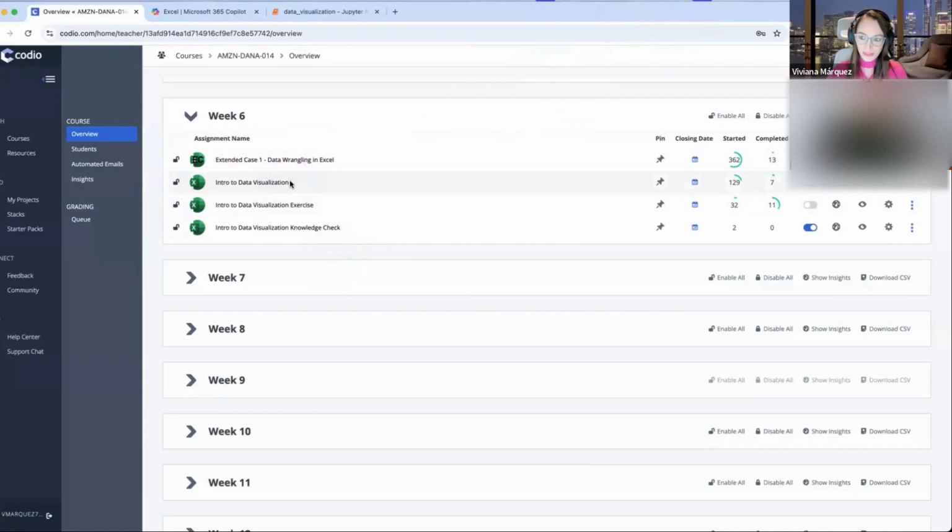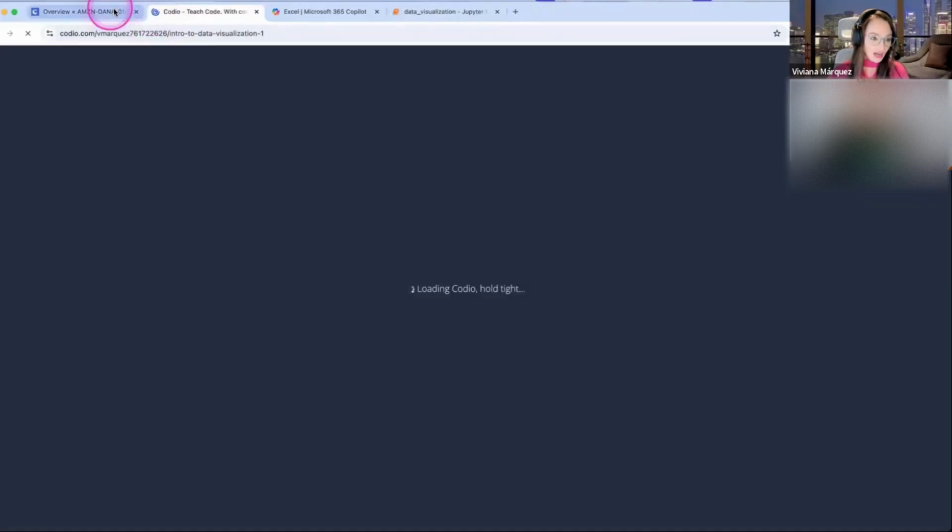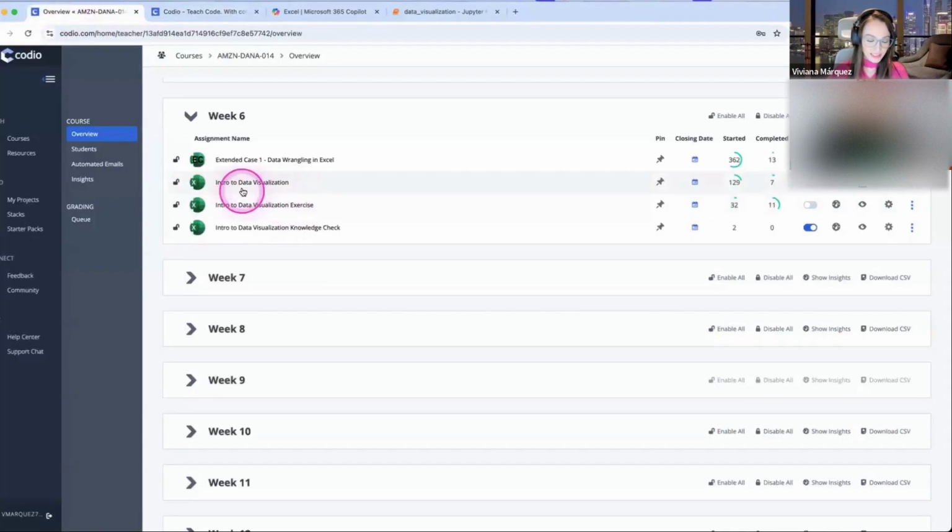This is how I see it on my end. I'm not 100% sure you see the same thing, but the specific Codio case that we're going to be working on is this one that is going to load in a few seconds. Just give it a little bit of time. So we are doing the one that says intro to data visualization.